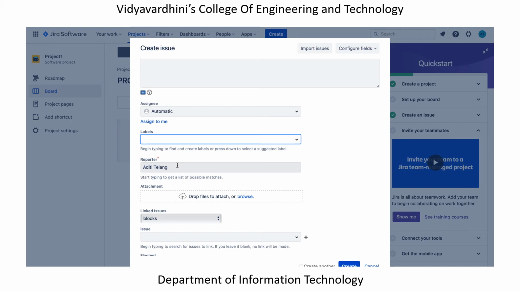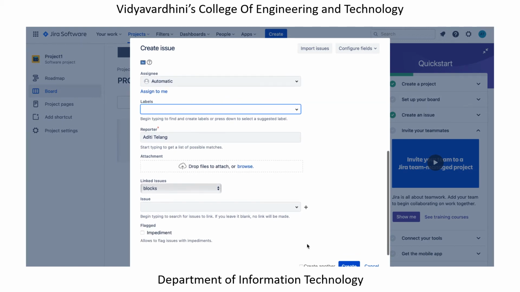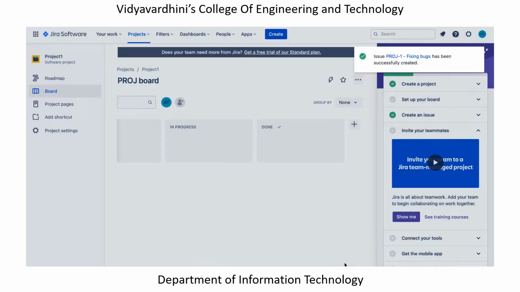Now reporter. Over here it is giving my own name, it is picking self, but it would also be your team manager or anyone you are reporting to, who needs to keep track of how this task is progressing, and he will get notified via email that, okay, there is an update, this task has progressed in this phase. So now I create this project.